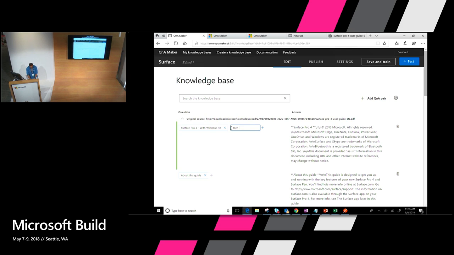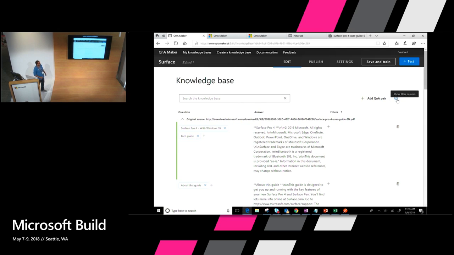So this is like tech guide, let's say. And here's where the metadata comes in. Remember, I talked about metadata. This is where you would add a name-value pair like type and, I don't know, guide. So this becomes metadata for that Q&A entity. You can use that name-value pair for filtering, or you get that name-value pair back when you query the service. So that's how you add metadata to the knowledge base.